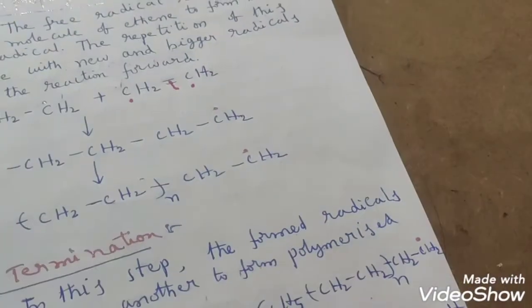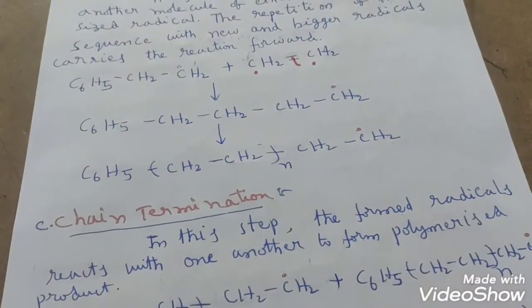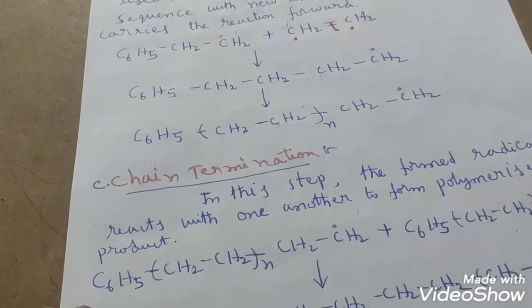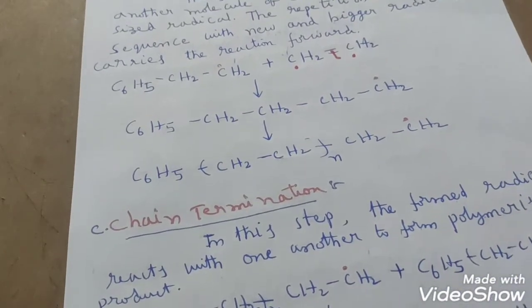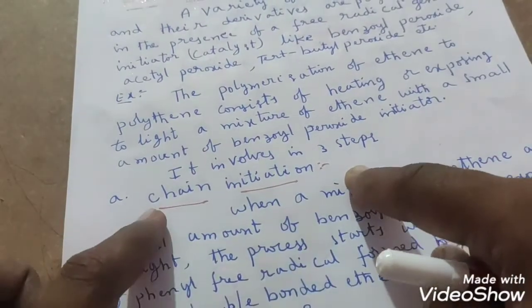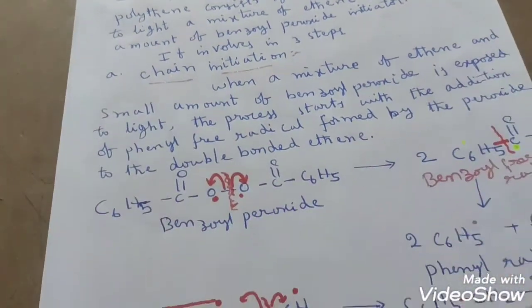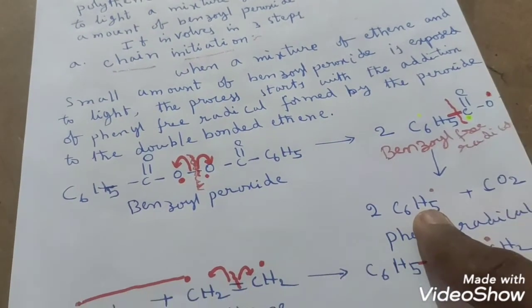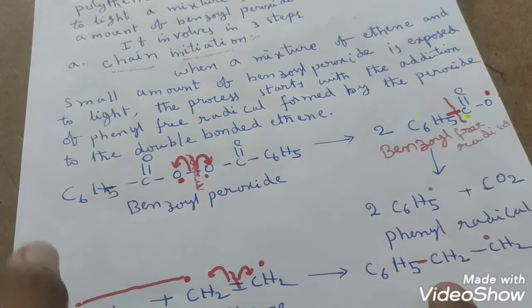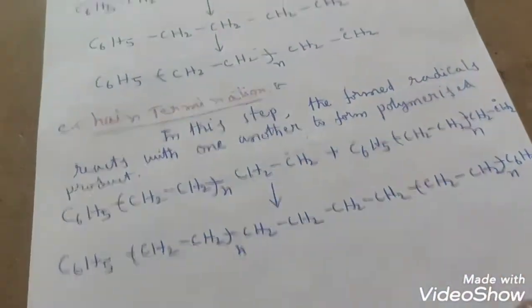So this is the free radical mechanism involved in the polymerization of ethene to polythene, students. I hope everybody understood. In this, we mainly discussed the chain initiation step. In chain initiation, first the phenyl free radical is generated. That phenyl free radical reacts with ethene and produces the C6H5CH2 free radical.